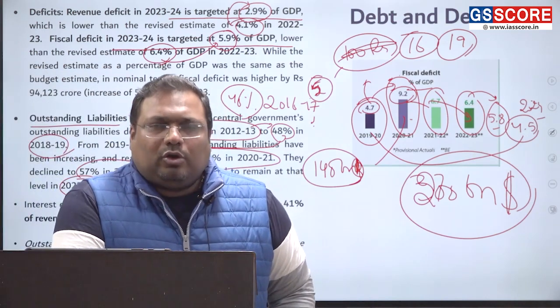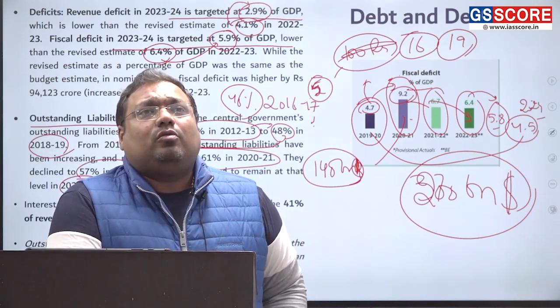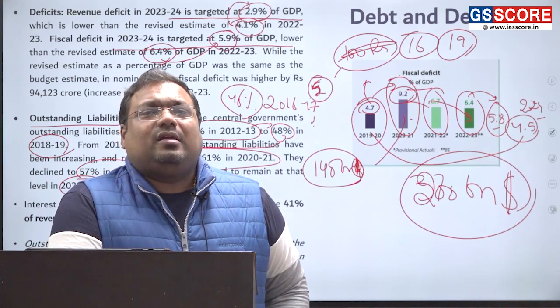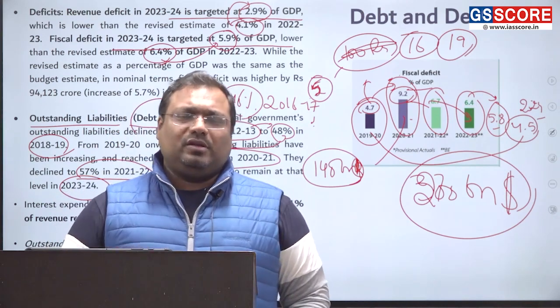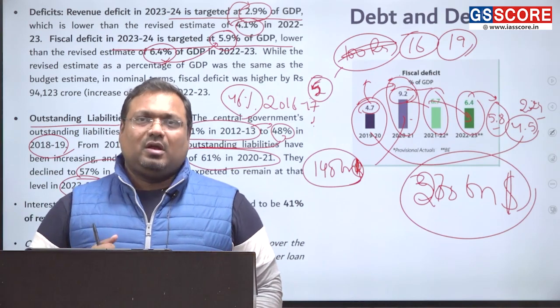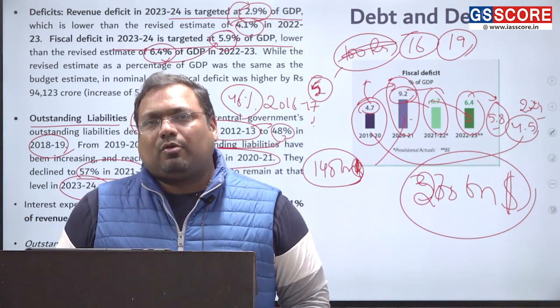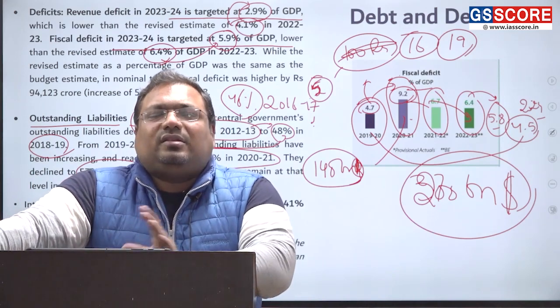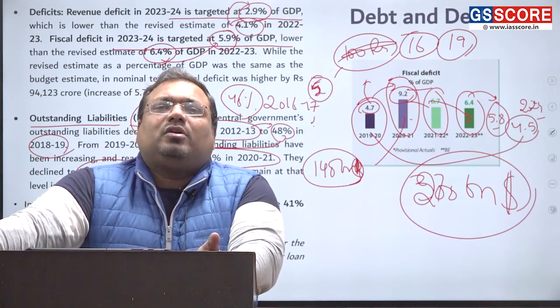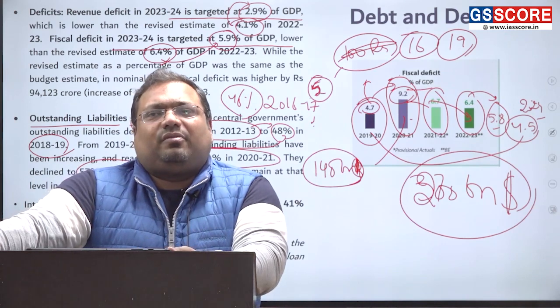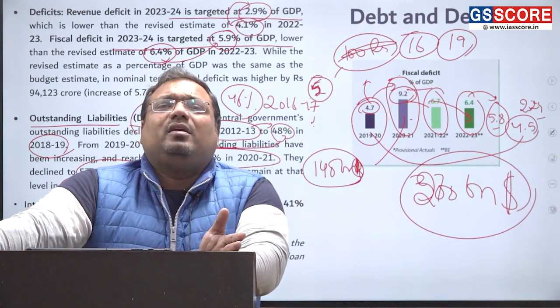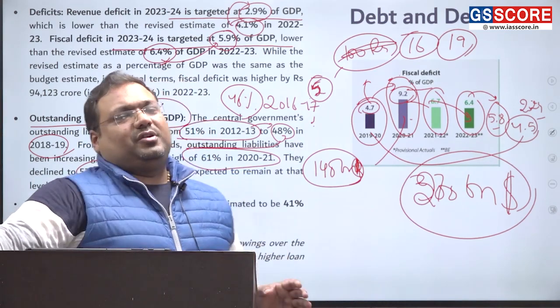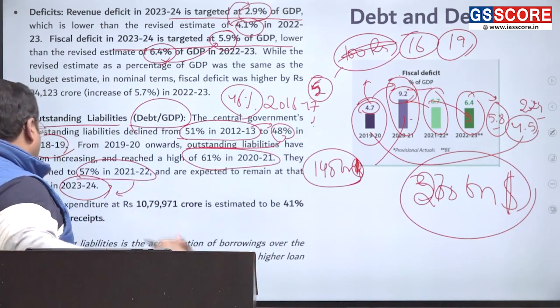जो हमारे ऊपर टोटल लोन है वो कोविड के टाइम पे 61% हो गया था, जो घट के 57% हो गया. And we are talking about central government only. If we talk about overall center plus state, then this burden increased to almost 84% of the GDP, which is now reduced to roughly 80% of the GDP. So this is what we are talking about.